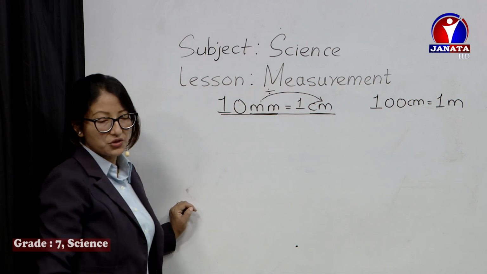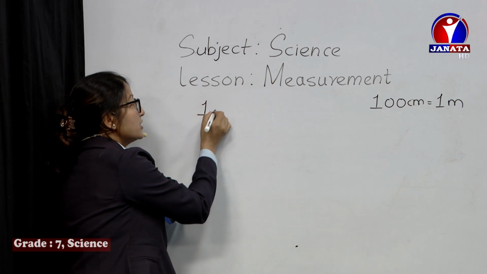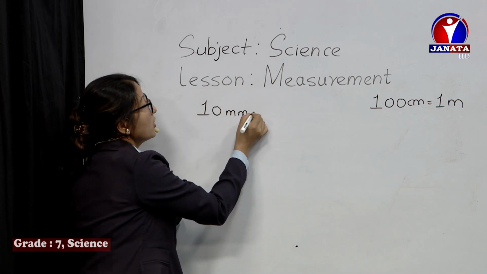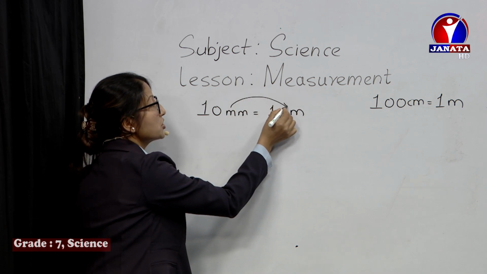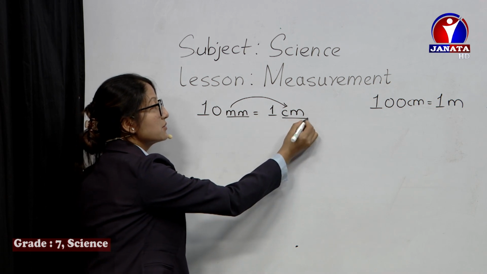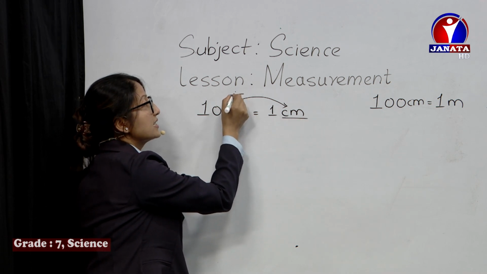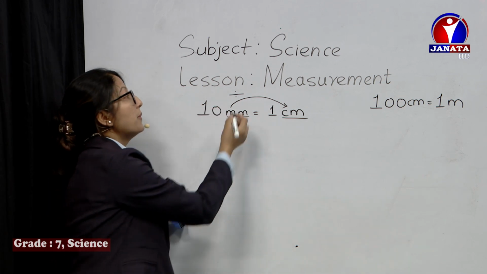Once again, I'll write it clearly down here. 10 millimeters equals 1 centimeter. To convert millimeter into centimeter, we should always divide the number to be converted by 10.